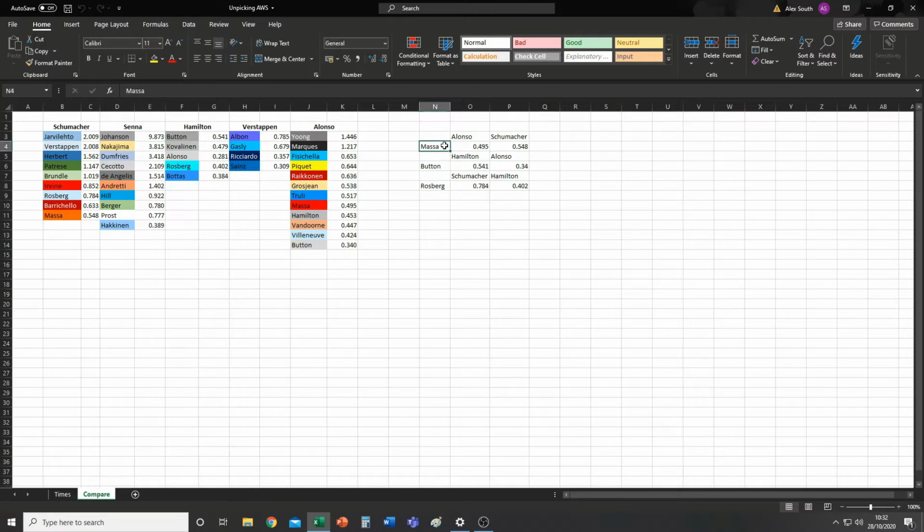So Massa was teammates to both Alonso and Schumacher, with Schumacher having the greater advantage than Alonso over Massa. Button was teammates to Hamilton and Alonso, with Hamilton having the greater advantage by 0.2. And then Rosberg was teammates to Schumacher and Hamilton, with Schumacher by far and away having the largest advantage. So that's something that's going to have to go into effect.